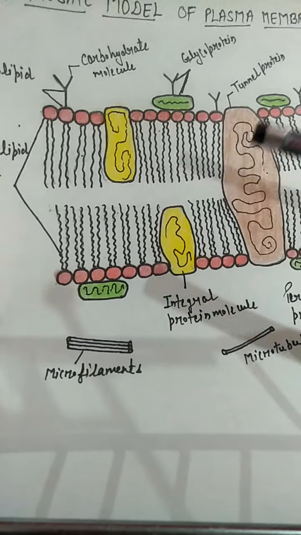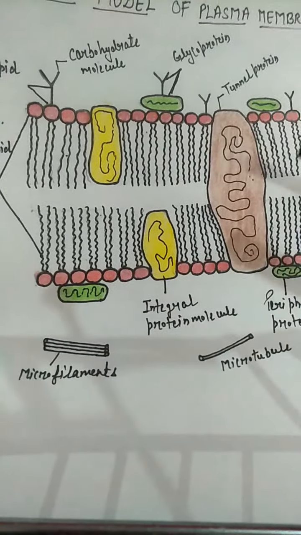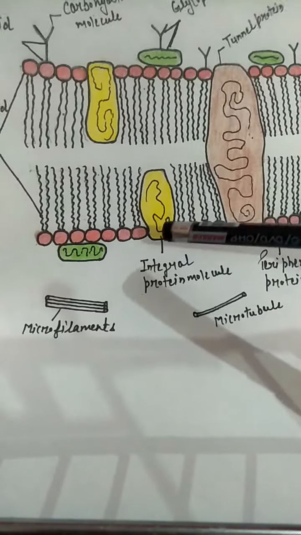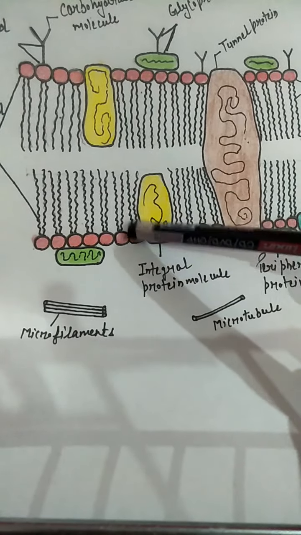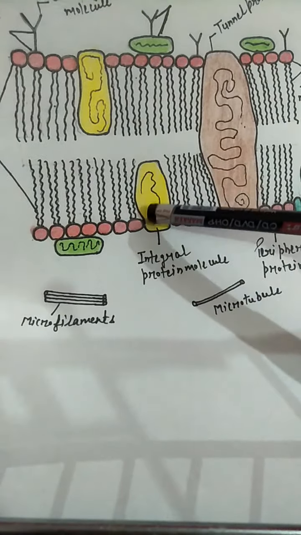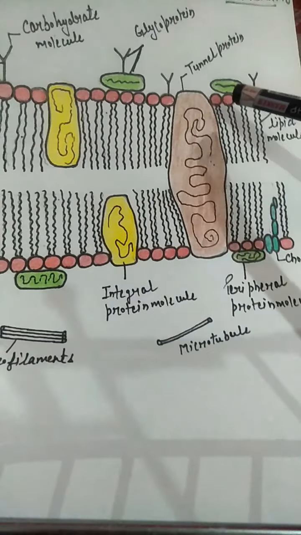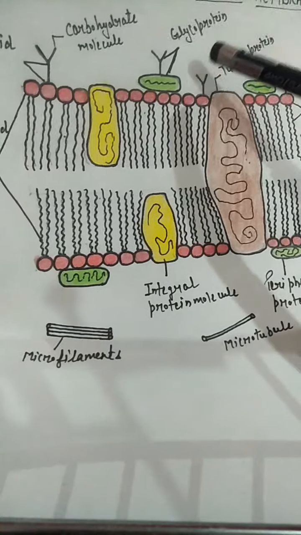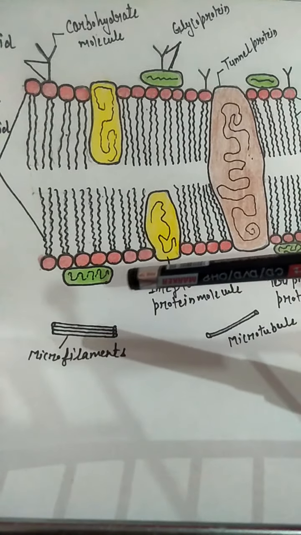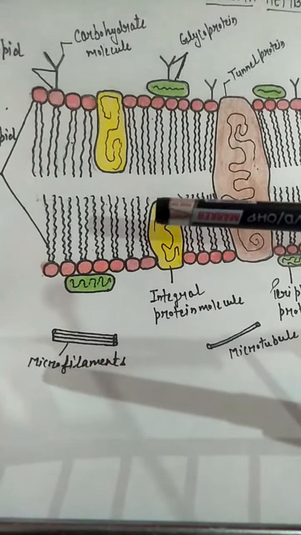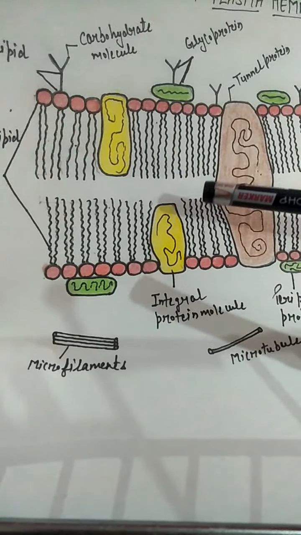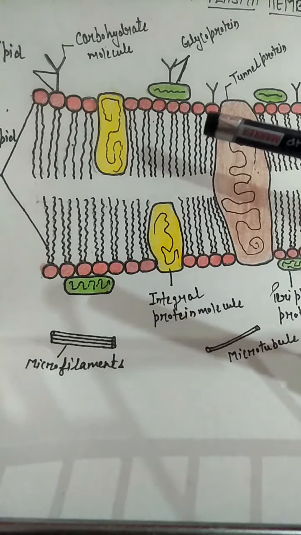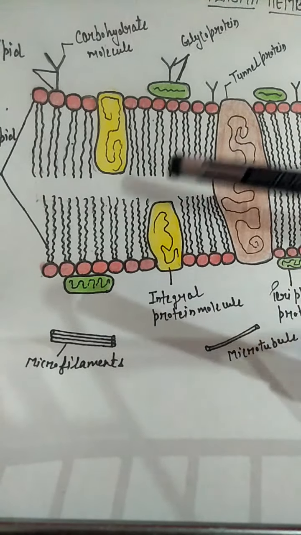Now next are the proteins. There are two kinds of proteins you can see. Some protein molecules are embedded in the phospholipid bilayer, and some are present at the exposed surface of the plasma membrane. On the basis of their position in the plasma membrane, there are two kinds of proteins.